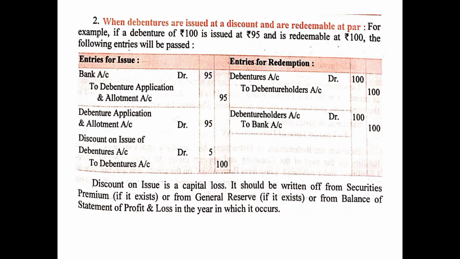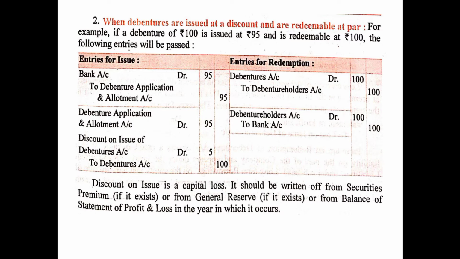And at the time of redemption, because redemption is being done at par, there also, when the debentures are redeemed at par, no changes. First entry, the due entry will be the same: debentures account debited 100 to debenture holders account 100. And then the payment entry: debenture holders account debited 100 to bank account 100. No changes will be there when the debentures are redeemed at par.